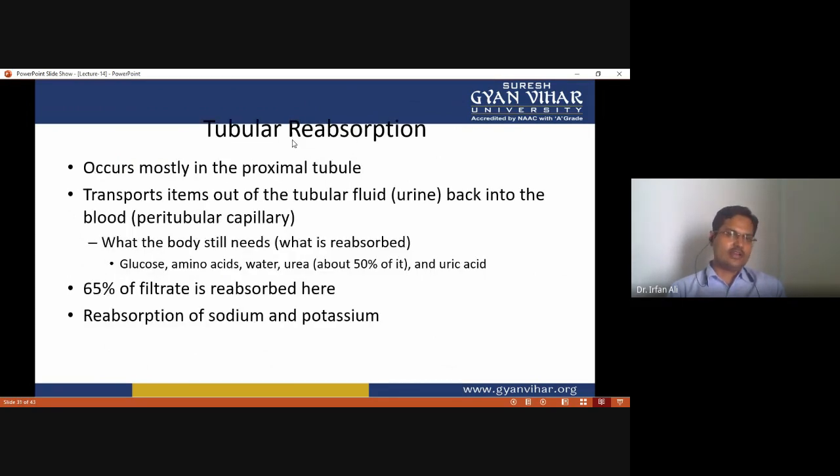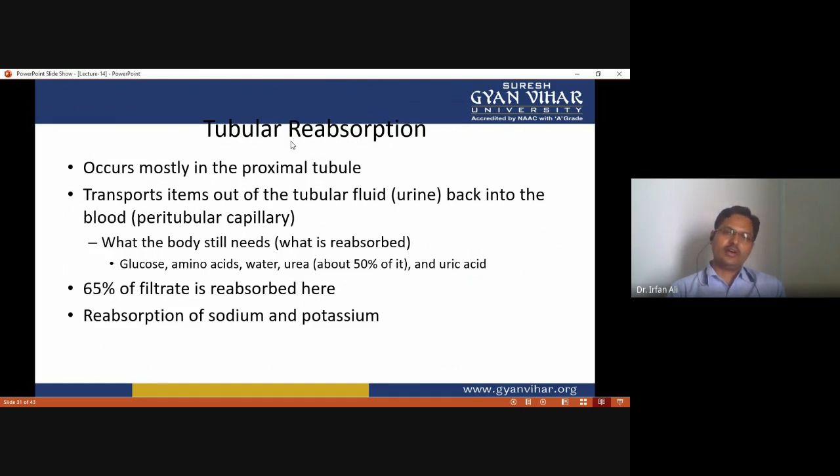Then in tubular reabsorption, which occurs mostly in the proximal part of the convoluted tubule, called the proximal convoluted tubule, items are transported out of the tubular fluid and back into the bloodstream. As you know, some of the important substances filtered out into the urine must be reabsorbed during the process of urine formation.